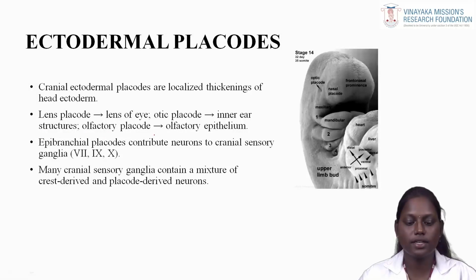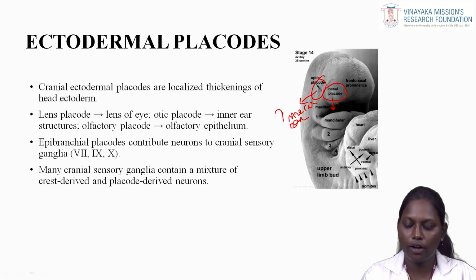Ectodermal placodes. These ectodermal placodes develop from the surface ectoderm. Cranial ectodermal placodes are localized thickenings of head ectoderm. You can see this otic placode, nasal placode. The otic placode develops to form the inner ear, that is our cochlear part. The nasal placode develops to form the olfactory epithelium.